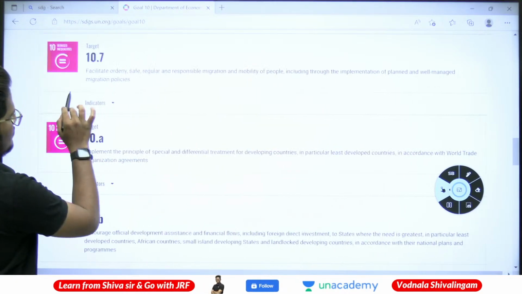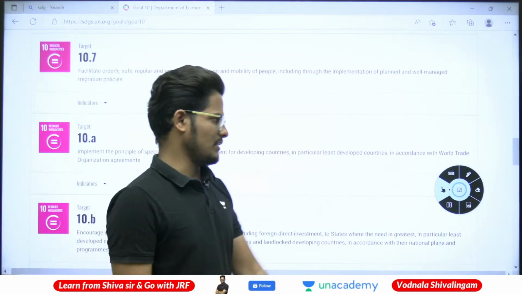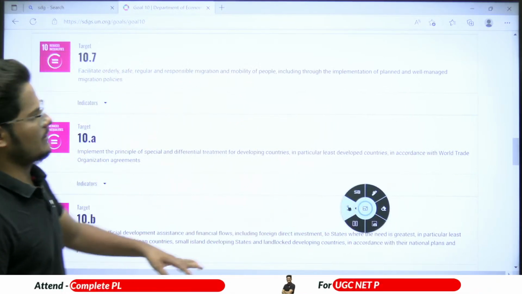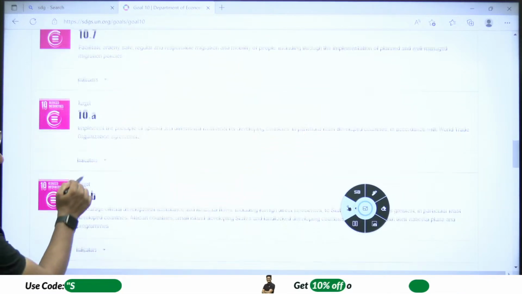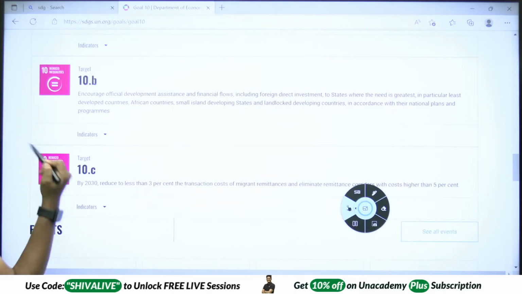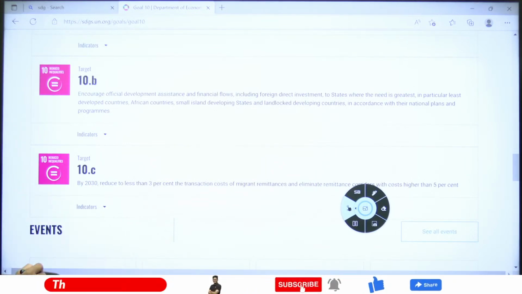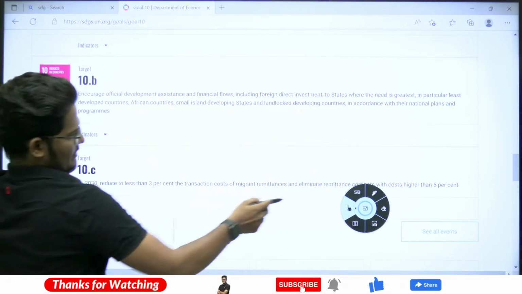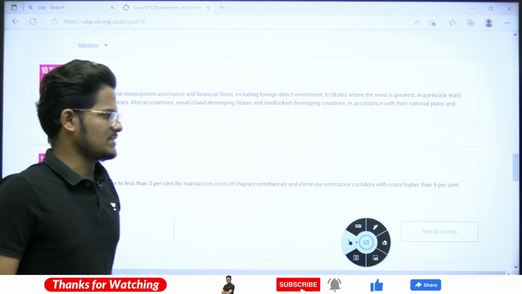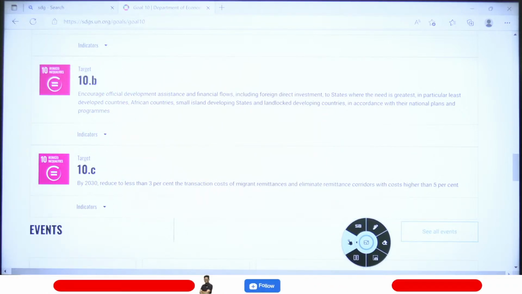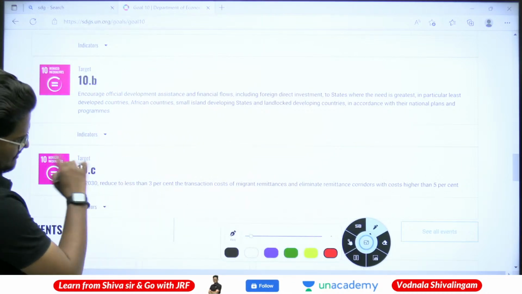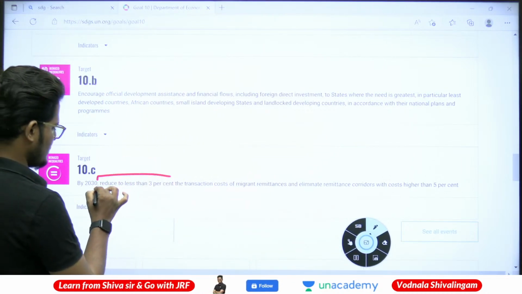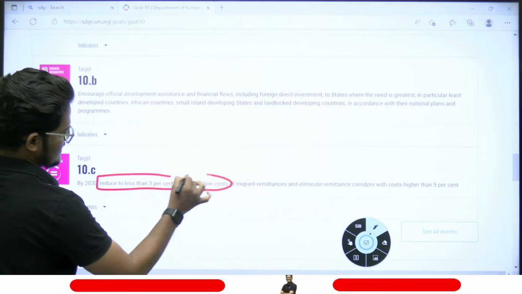This is mainly for those who are moving from one country to another country. The policies need to be planned very well, and we need to create a stringent mechanism for them. And the remaining targets look at reducing the transaction cost of migrant remittances to less than 3%, and eliminating the remittance corridors with a cost higher than 5%. Here we have to reduce, as we have seen in the last slide, the transaction cost to less than 3%.